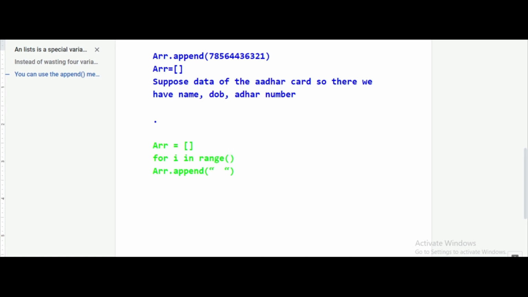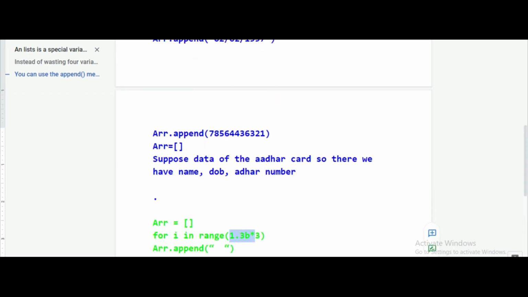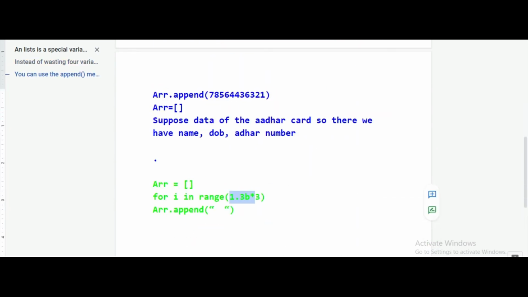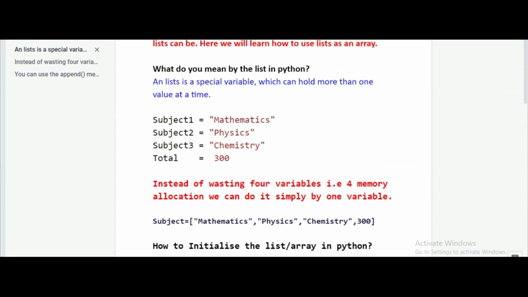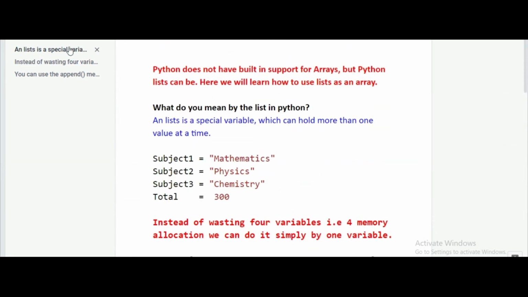So for example, if I need to print this for 1.3 billion people, I will just pass the parameter, and with the click of Enter, this is going to be printed that many times. So you can see how smart we are: with the help of a for loop we avoid this big task. I hope you got the concept of an array, or you can say a list in Python. Now let's come back to the program.